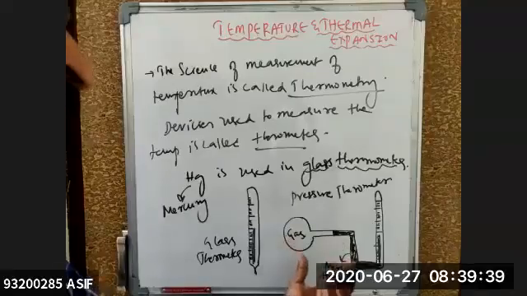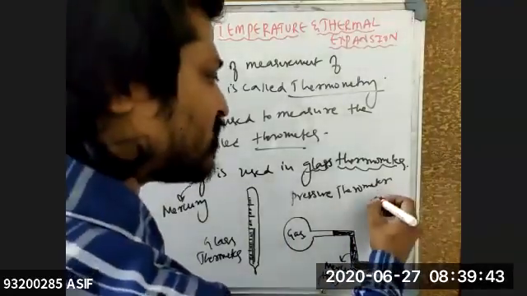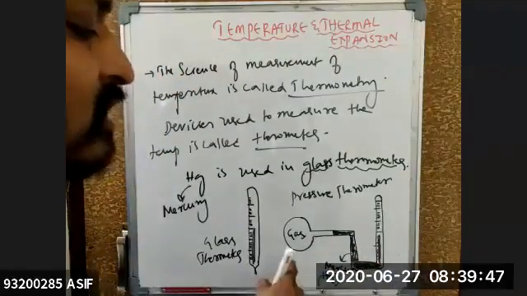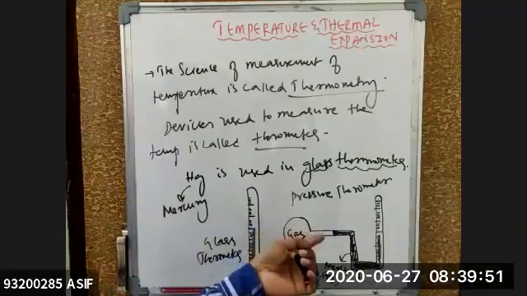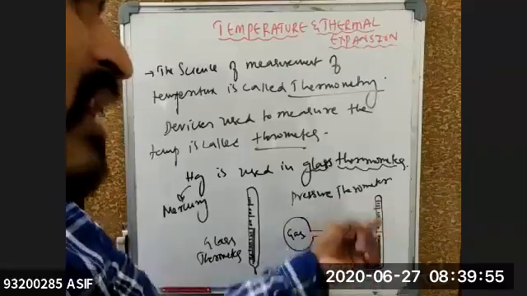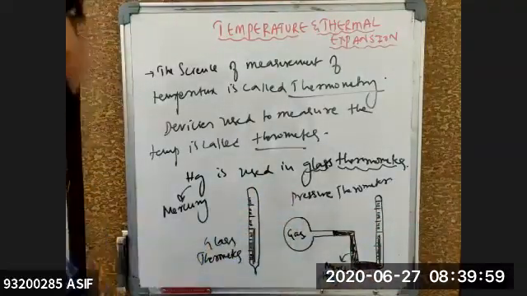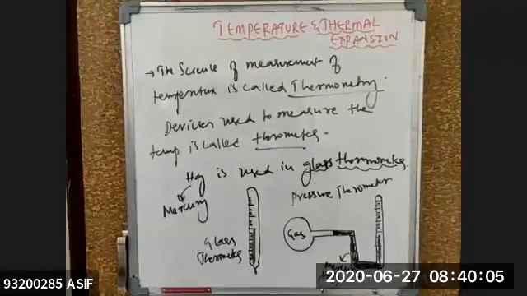Like in a poisonous area where there is poisonous gas, if I need to know the temperature of that place, I can't go in there. So what we'll do is keep that gas thermometer inside by some means. If the temperature of the gas increases, the mercury will expand, so that I can identify the temperature in that situation. For such situations, we'll be using pressure thermometers. Clear for everyone?